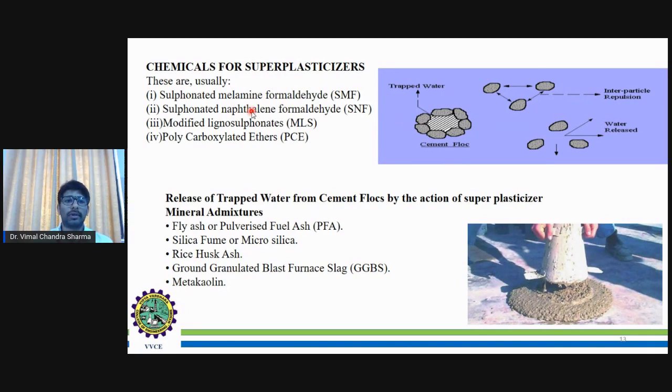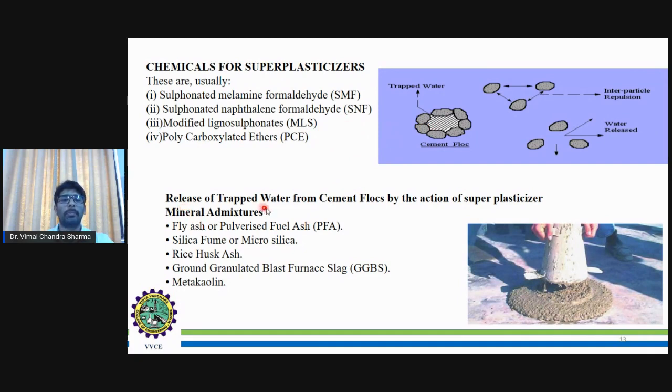So what are these usually? Some of the superplasticizers are sulfonated melamine formaldehyde, in short SMF, and sulfonated naphthalene formaldehyde, in short SNF, and modified lignosulfonates, that is MLS, and polycarboxylated ethers, that is PCE. These are nothing but the superplasticizers used to reduce the excess water or trapped water in the cement preparation.